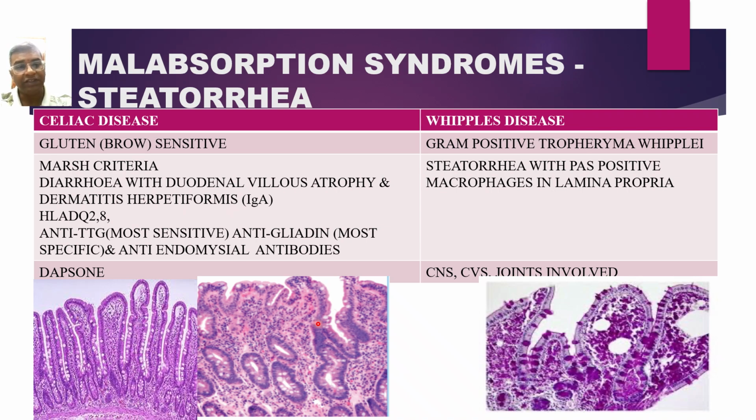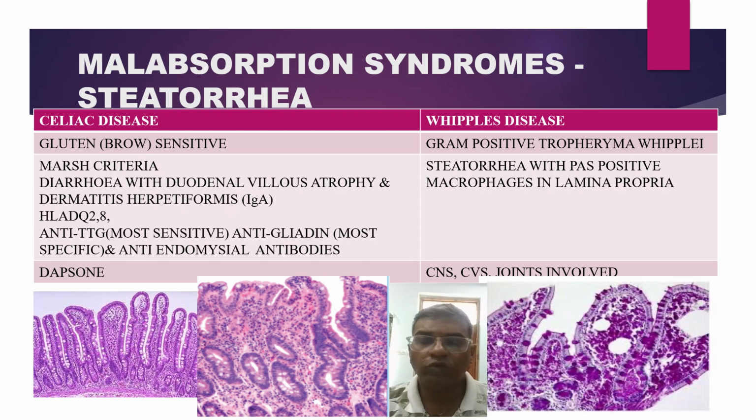What is the treatment for this celiac disease? As they are gluten sensitive, gluten free diet. That is, they have to be given maize, rice, quinoa seeds, or quinoa. And for skin manifestation, that is dermatitis herpetiformis because of IgA antibodies, we have to give dapsone. So this is about celiac disease.